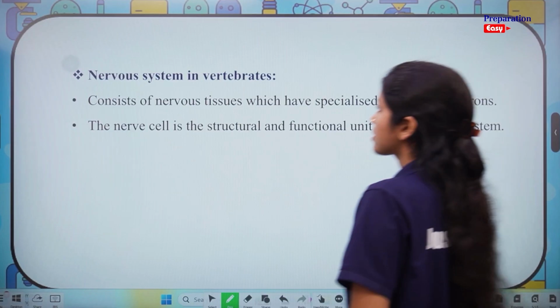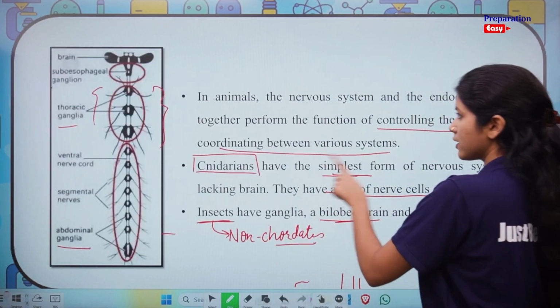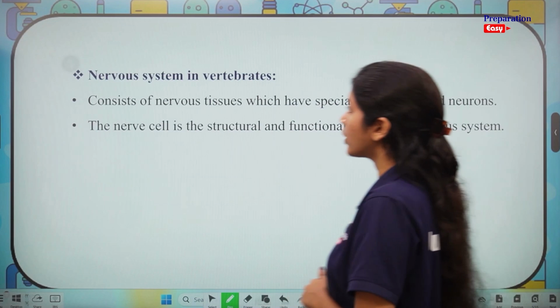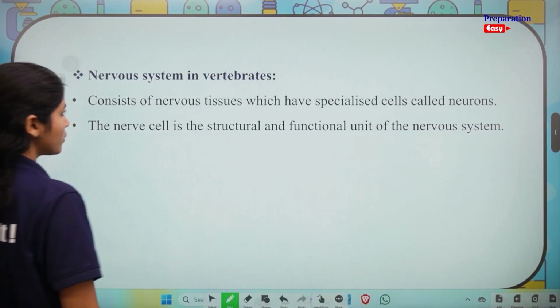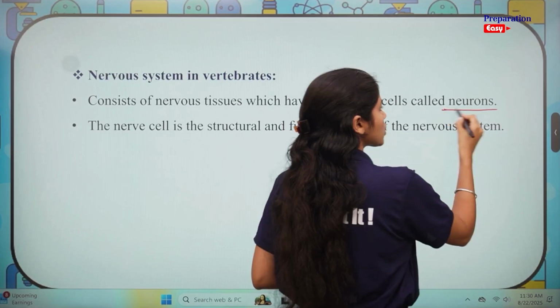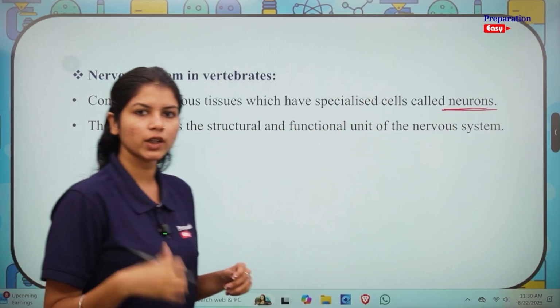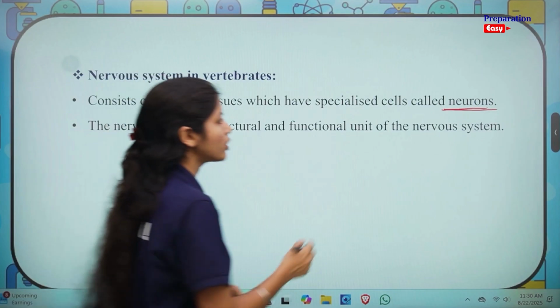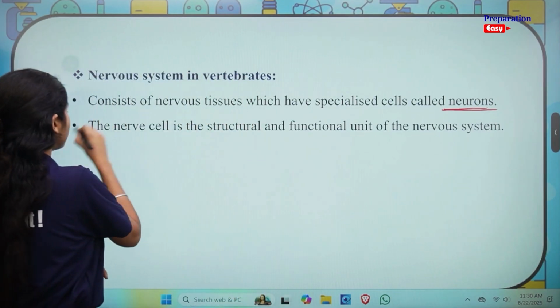Okay, nervous system in vertebrates. Here we saw the nervous system of invertebrates. Now we will be looking at the nervous system of vertebrates. They consist of nervous tissues which have specialized cells called neurons. So the nerve cells in our body are also called neurons. The nerve cell is the structural and functional unit of the nervous system. This is an important line.